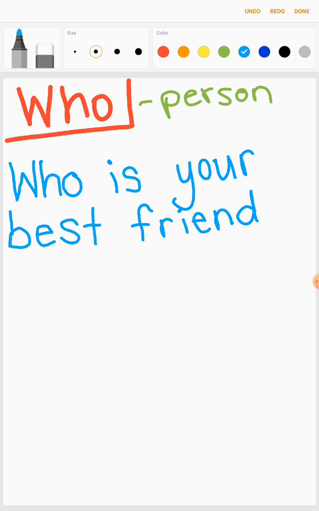What do we put at the end of our question to help the reader know that we've just written a question? A question mark. Who is your best friend? Now we need to answer this question. My. What do we start our sentence with?